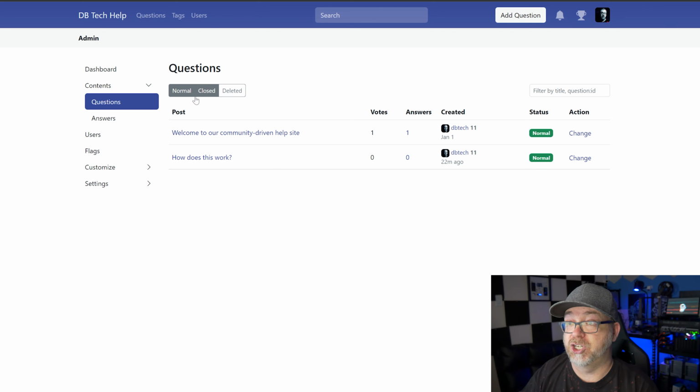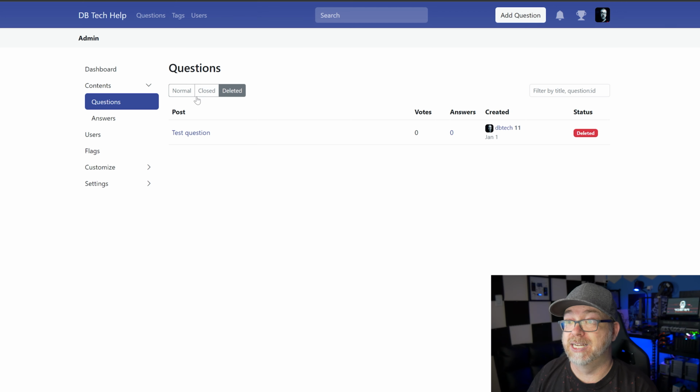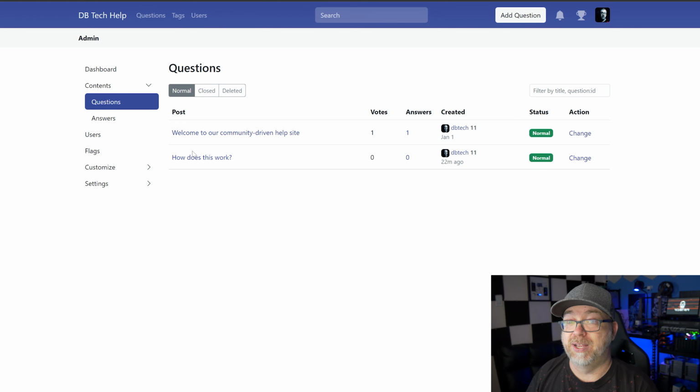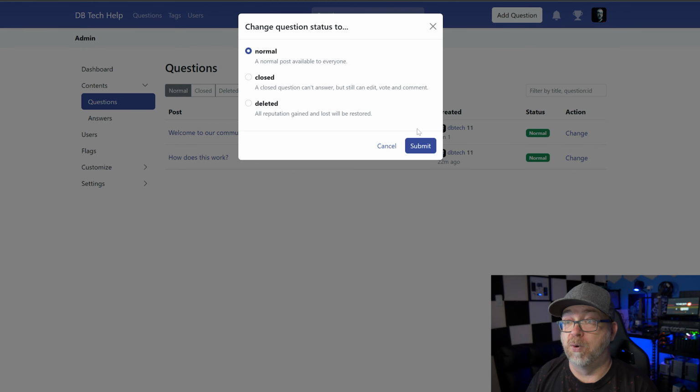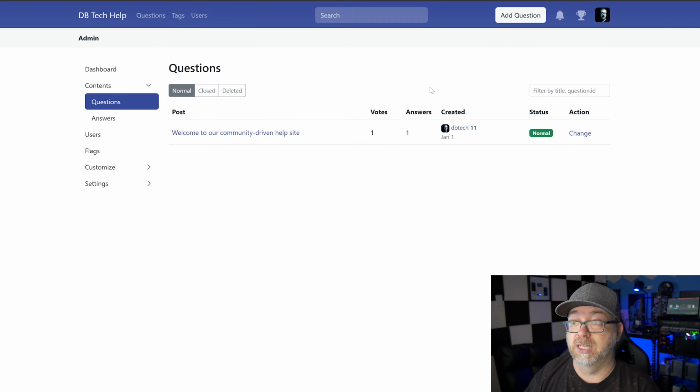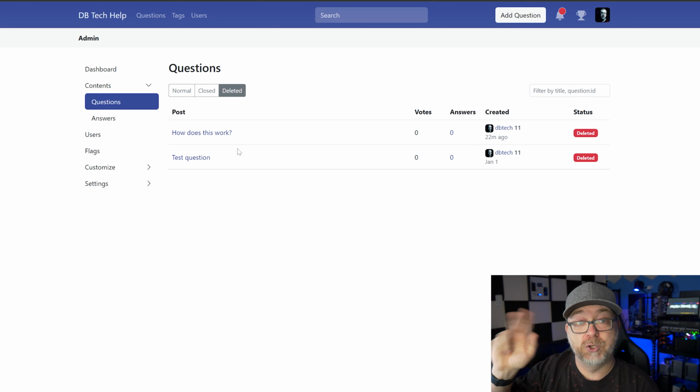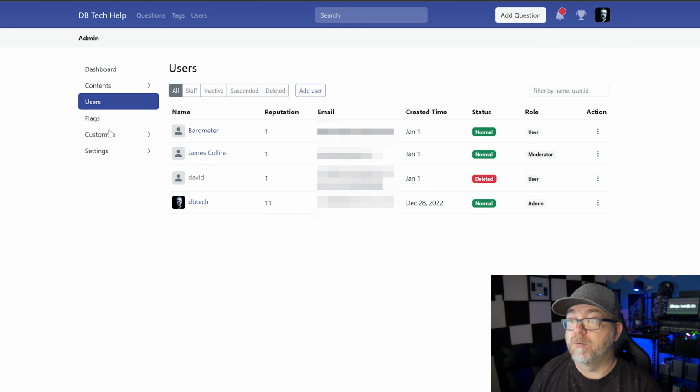Of course, if we look at questions, we can look at normal, closed, deleted. We can get information about what is currently on the site. We can, if we wanted to, close it or delete a comment, a question, whatever. I'm going to click delete, and if I come back over here, now we've got 2 questions in deleted. Over here, we've got users.